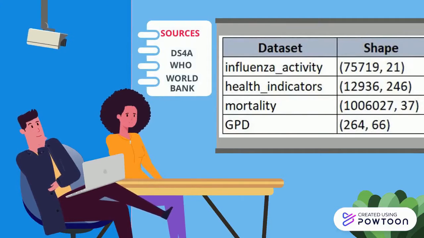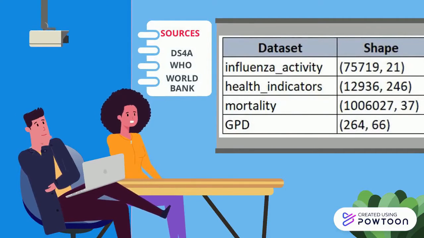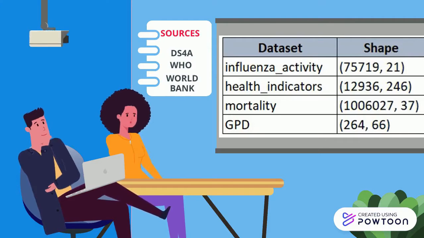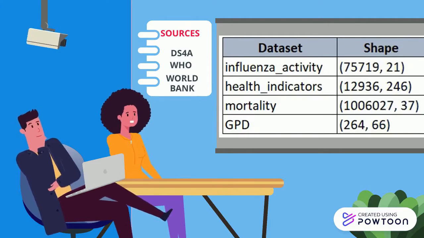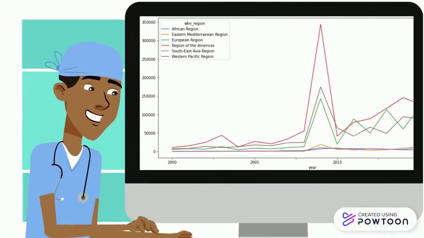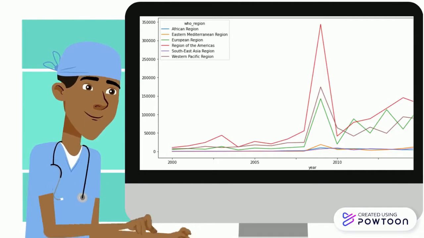Our sources consist of datasets from the World Health Organization and the World Bank containing the registry of influenza cases, health indicators, mortalities, and economic factors per country and per year during 2000 and 2015. We can see that the influenza activity was very high during 2009. This is due to the swine flu pandemic.